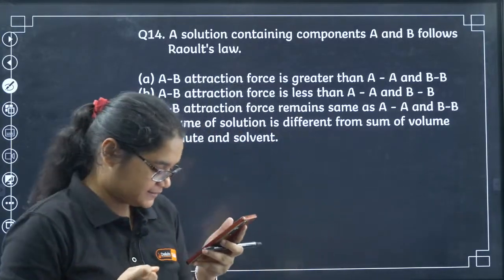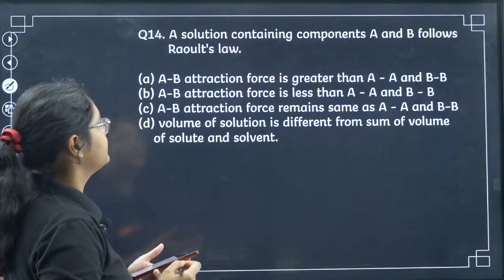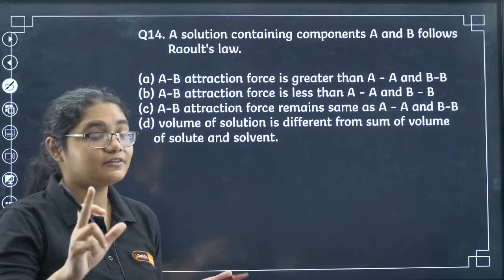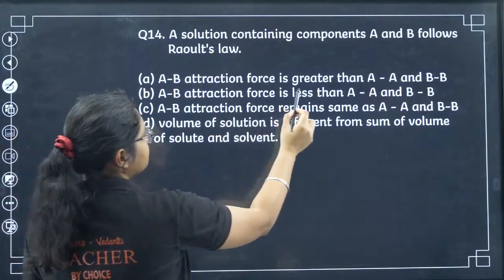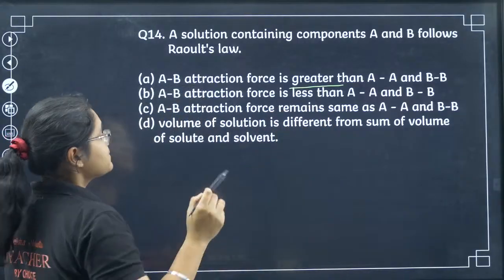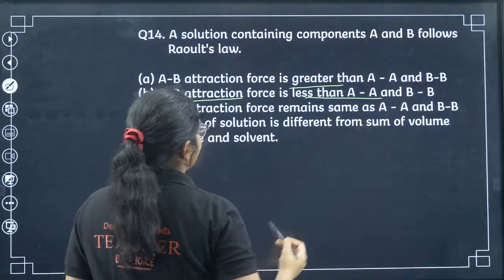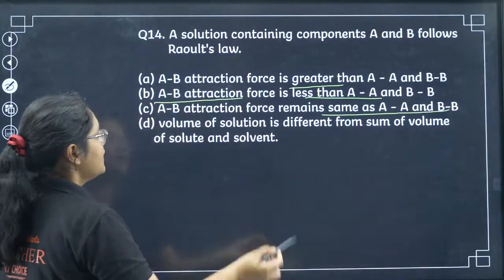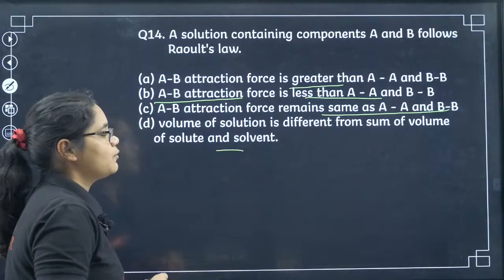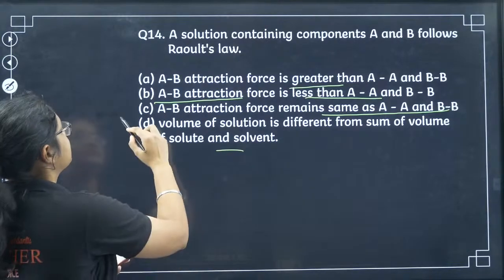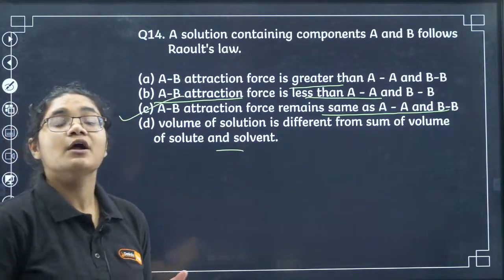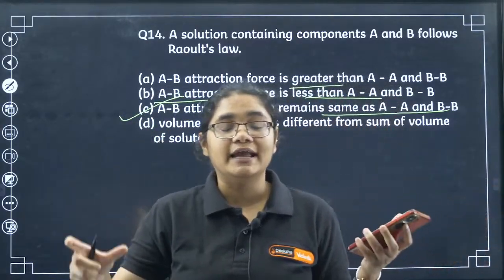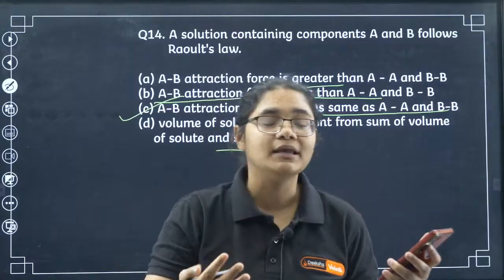Yes, so we have a solution containing components A and B that follows Raoult's law. What does that mean if they follow Raoult's law? AB interaction force is greater than AA and BB. AB attraction force is less than AA and BB. AB interaction force remains the same as AA and BB. Volume of the solution is different. So what will be the correct answer? 14th, C is the correct answer, absolutely. Why? Because in an ideal solution that is the condition. The interactions between AA and BB are equal to the AB interactions.